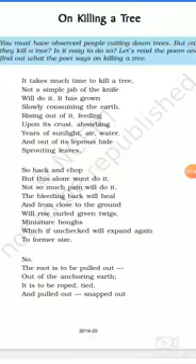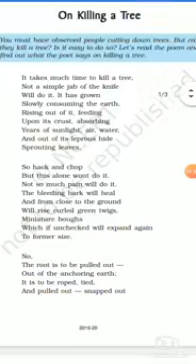Enjambment. Okay, and what does it mean? Enjambment means when the stanzas are written without any punctuation mark at the end of the line, and it goes down directly to the second or third line.